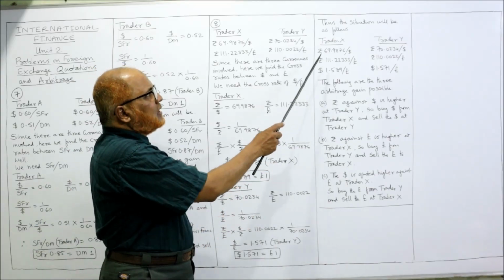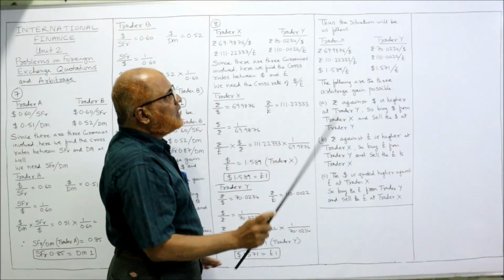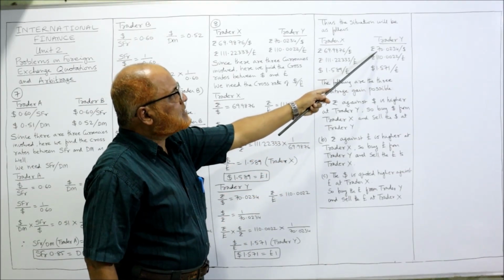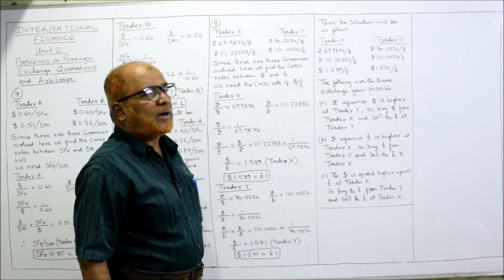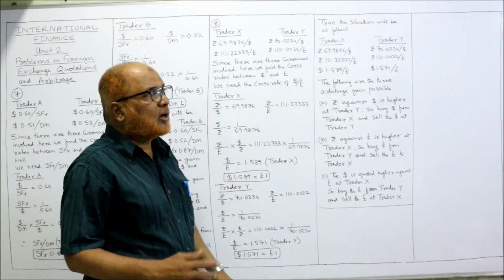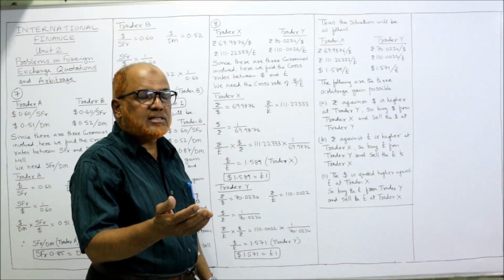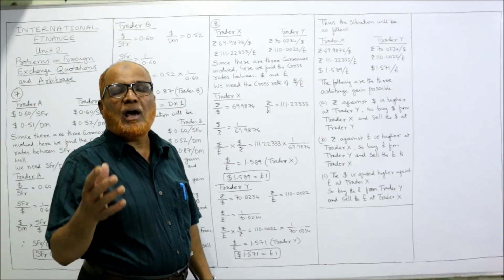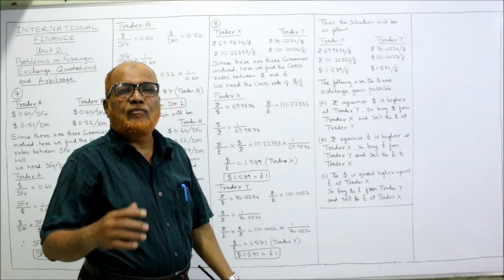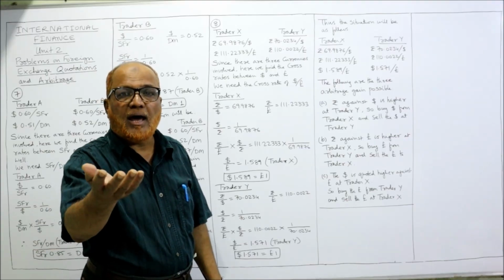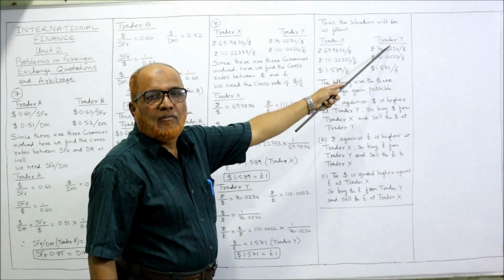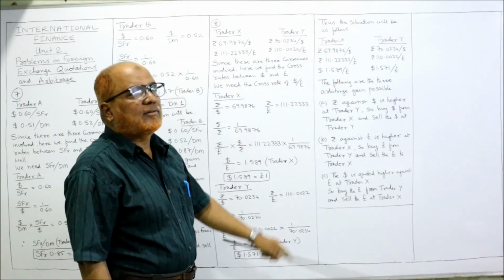What is the first possibility? Rupees per dollar. Carefully see. Trader Y के लिए rupees 70.0234 per dollar, whereas X के लिए 69.98. तो कहां पर डॉलर से रुपीस ज्यादा आएंगे? We are having more rupees per dollar at trader Y. So we have to sell the dollar and get rupees. We have to sell the dollar to trader Y. We have to buy the dollar from trader X.